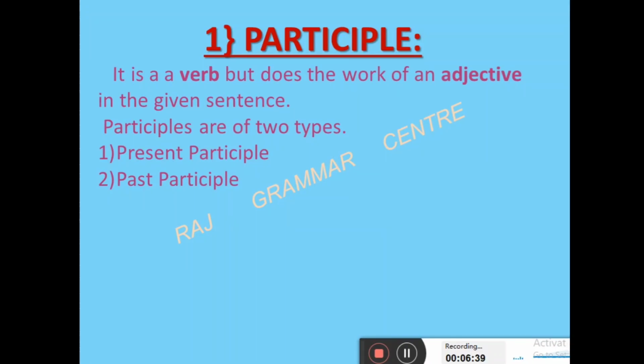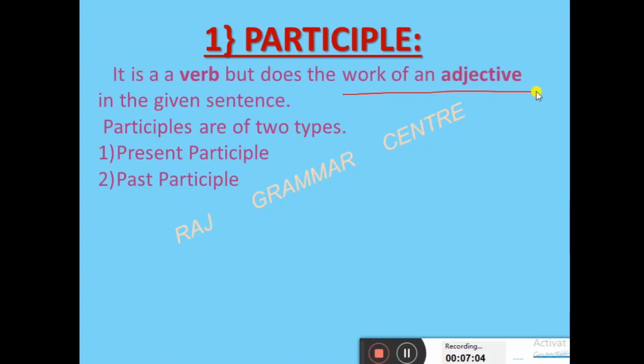Means it is a verb but does the work of an adjective. It is a secondary verb. Remember it, no? All these non-finite verbs, they are secondary verbs. So it is a verb. We agree. But what is the question here? Work of an adjective. But it does the work of an adjective.